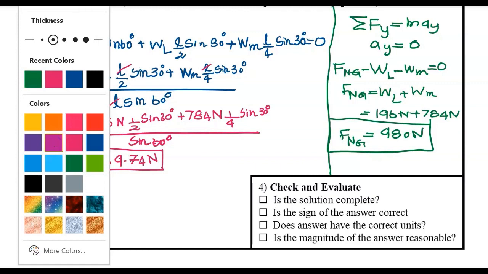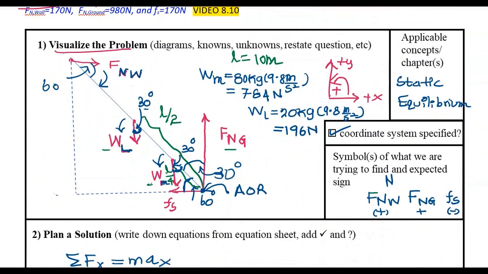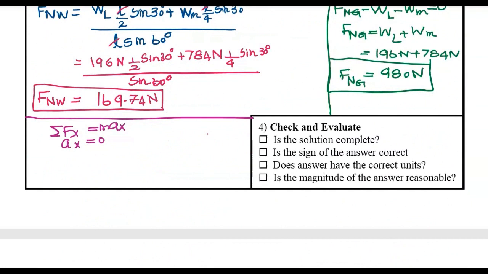And if you look at the free body diagram, guys, we have only 2 forces in the x direction. One force is the static friction force, the other force is the normal force from the wall. And we know the acceleration in the x direction is 0. So I'm going to go back to the diagram and show you the 2 forces. I'm sure you have this on your paper by now. You have the normal force from the wall and then the static friction force. Normal force from the wall is acting to the right, it's positive. Then static friction force is acting to the left, negative, equals 0.